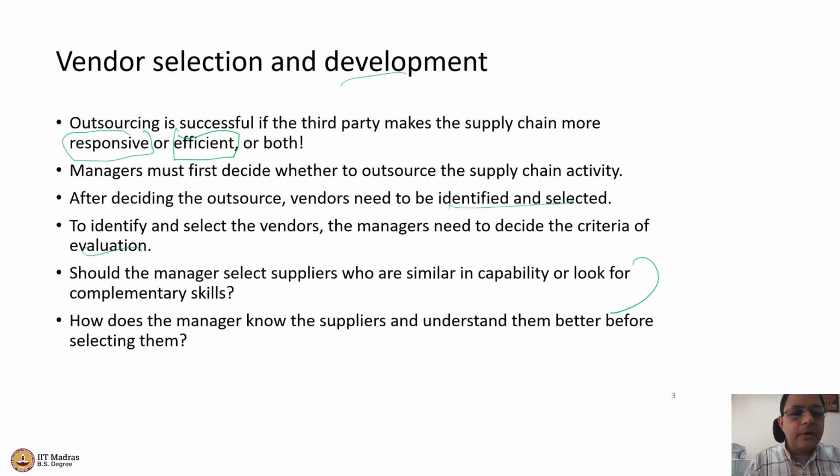Okay, so the idea is that through this clustering, through this grouping, through this categorization, the manager is going to know more about the supplier and therefore can take a better decision of which vendors to select.